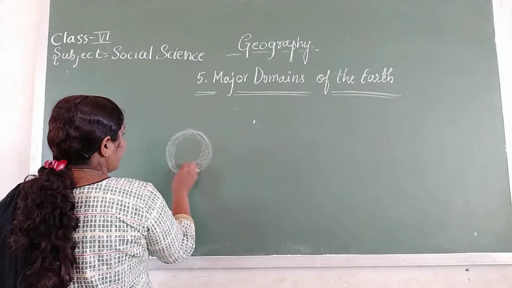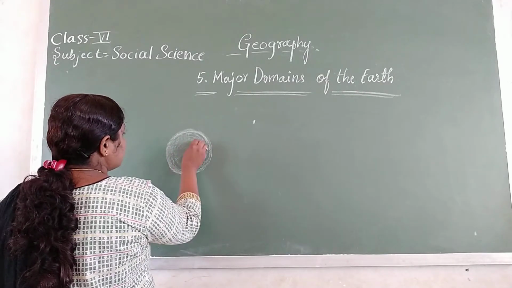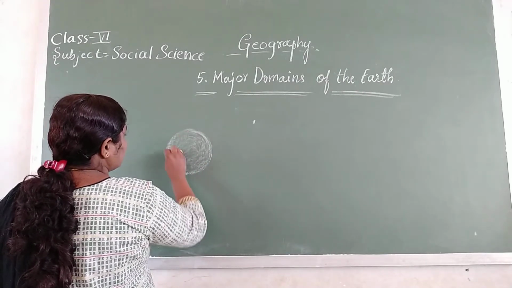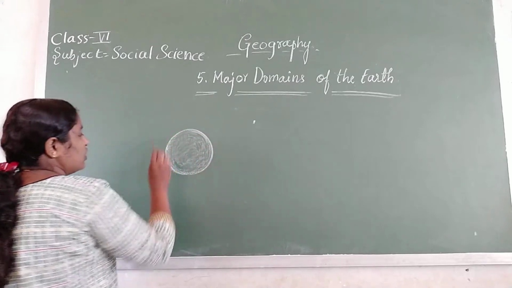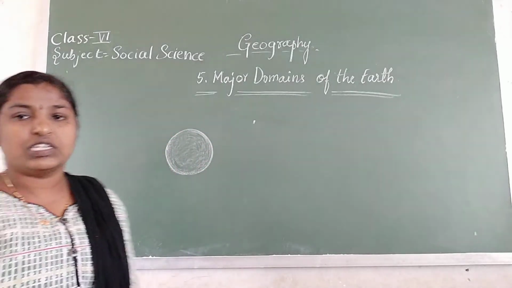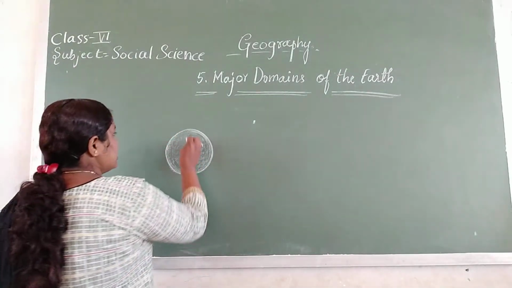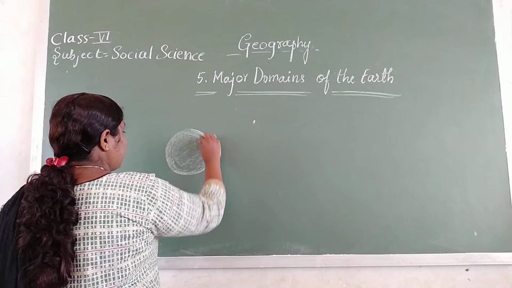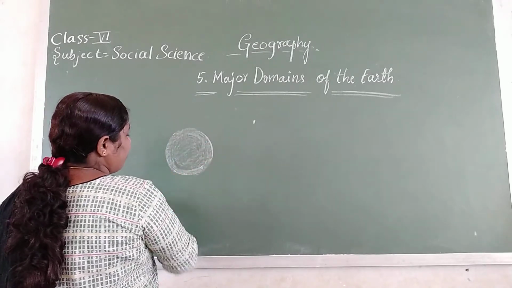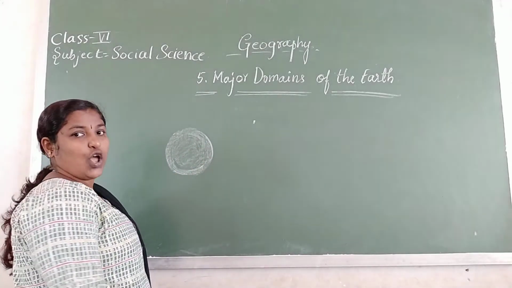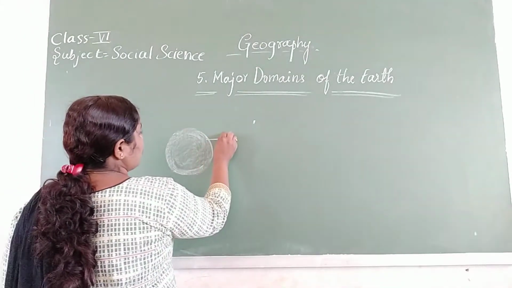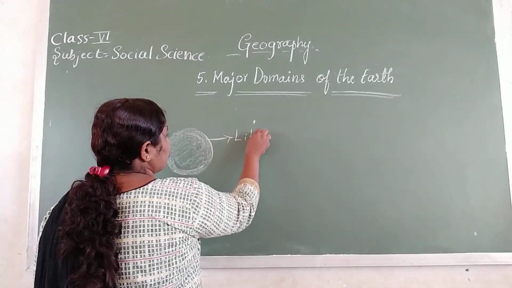You know very well that the only planet which supports a living system is Earth. So, Earth is covered with many surfaces. Where we have the solid place, that is known as the lithosphere.